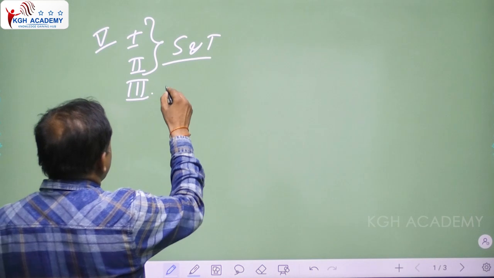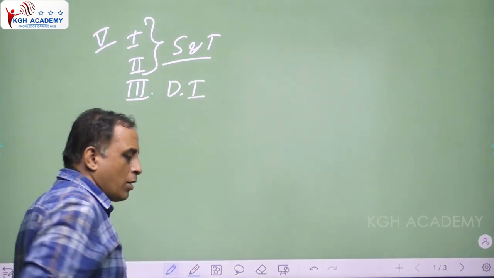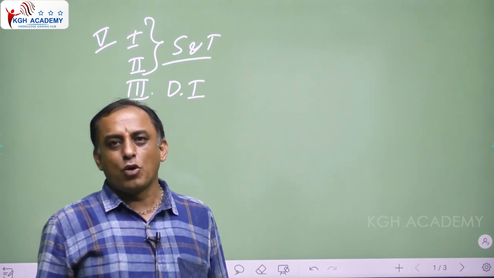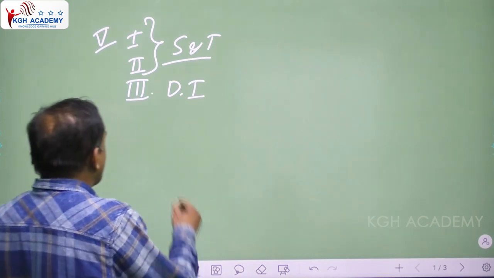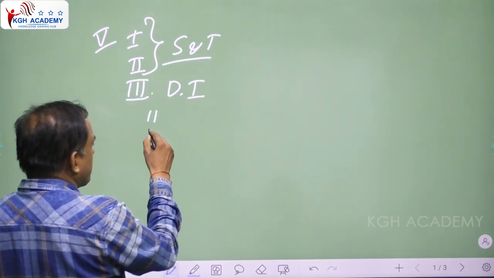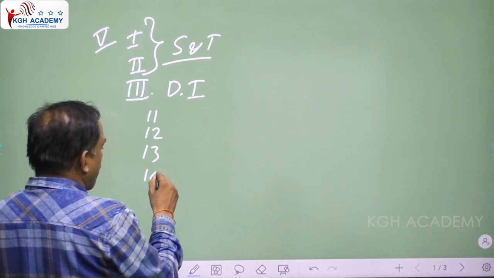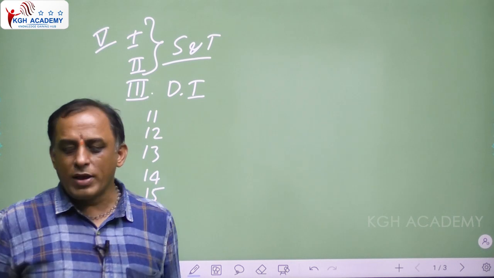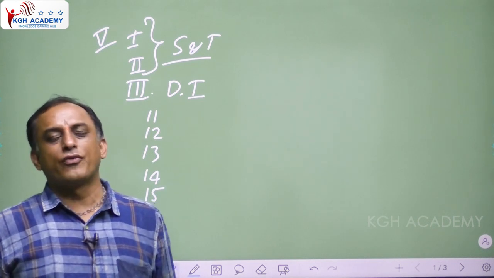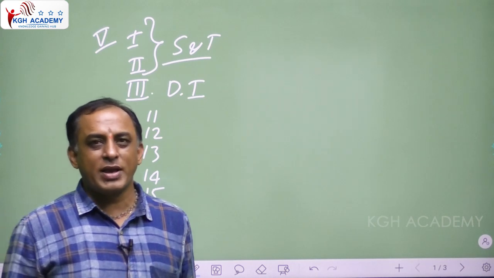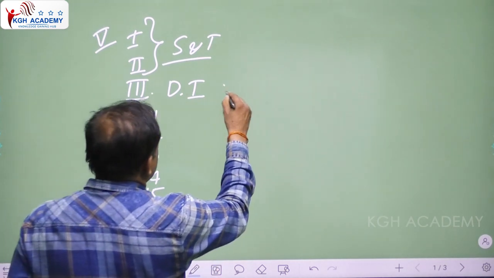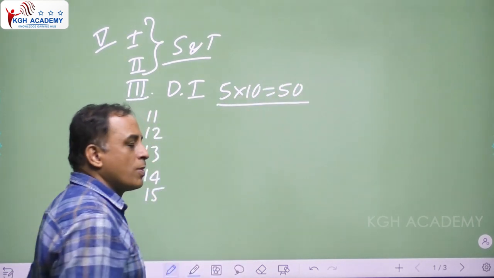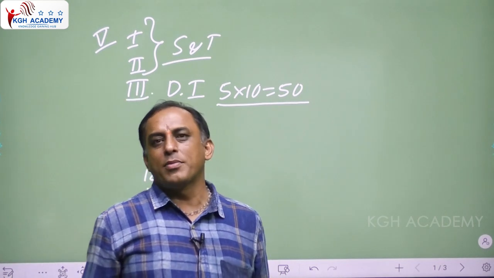In section 3, questions 11, 12, 13, 14, and 15, 5 questions in total. Each and every question carries 10 marks. So 5 into 10 is equal to 50 marks.